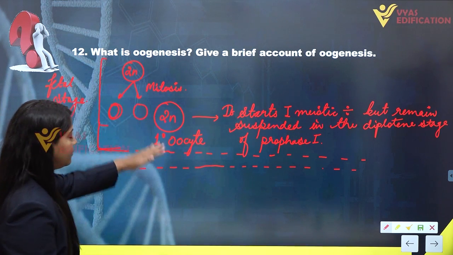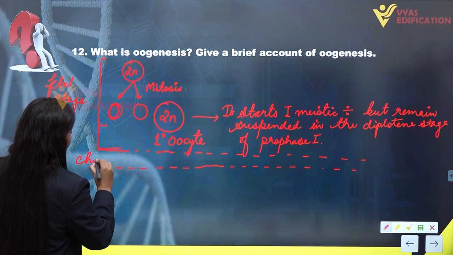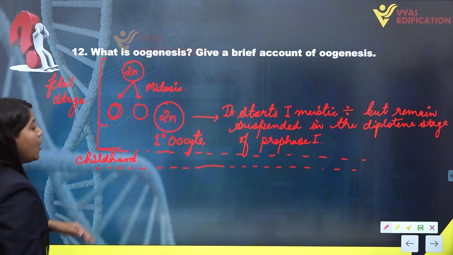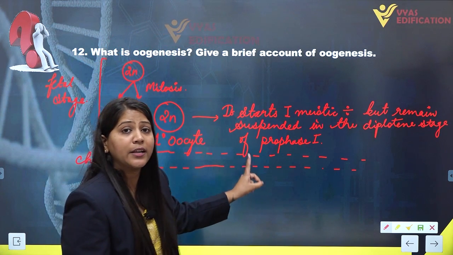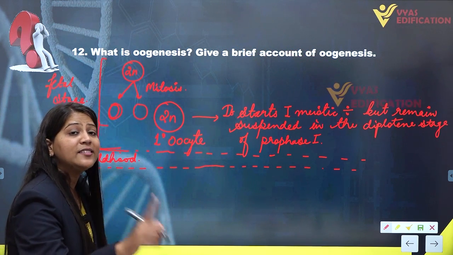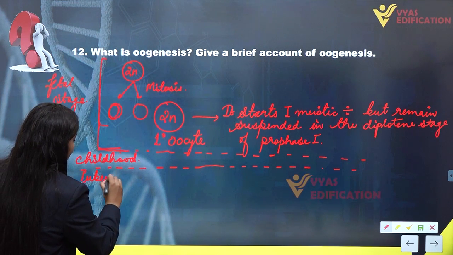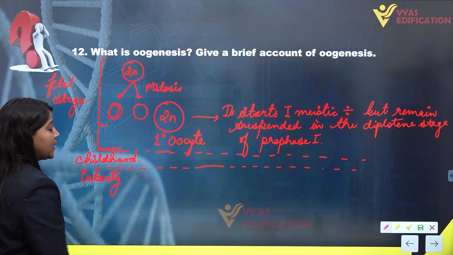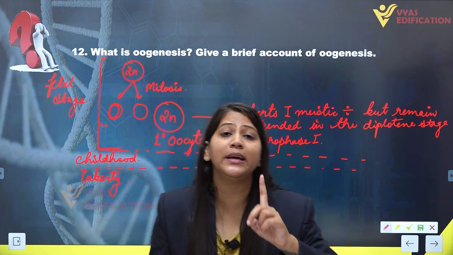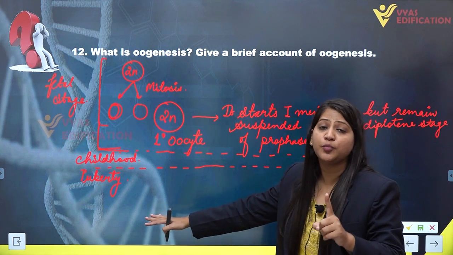This stage from here to here is called childhood. Once this female child, after taking birth and completing childhood, hits puberty, this first meiotic division is going to be completed at the time of puberty only.